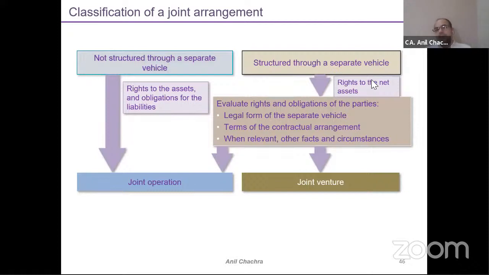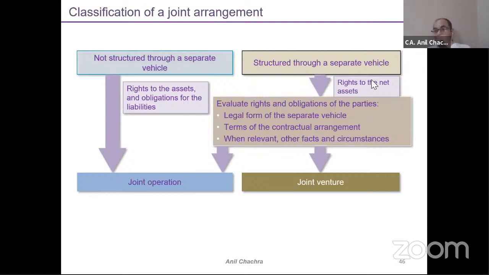So how would you classify? Because this is very important. How would you classify whether a particular transaction will fall under joint venture or joint operation? Suppose an arrangement has not been routed through a special purpose vehicle (SPV). By default, we can say that it will fall under joint operation. This is the first of the criteria given under the standard. If it is not structured through an SPV, it will be part of joint operation.